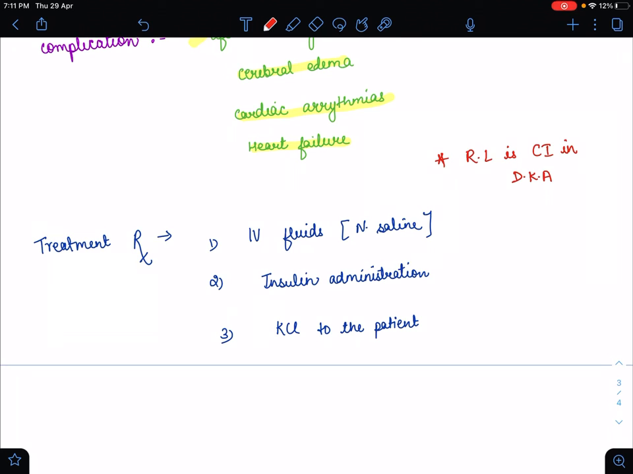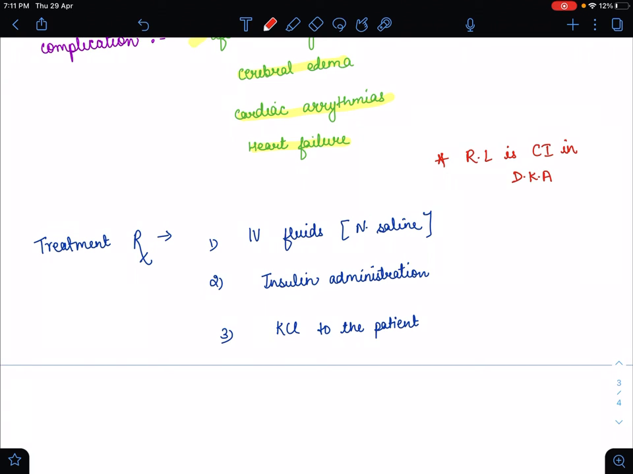That's why we have to give insulin, because DKA occurs due to deficiency of insulin. We can give regular insulin, or we can also give it in bolus form, and in bolus form we give 0.1 U per kg.